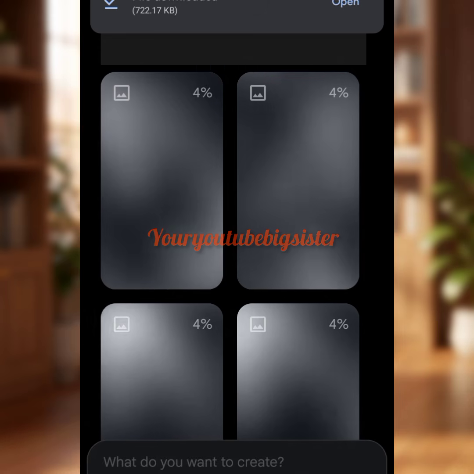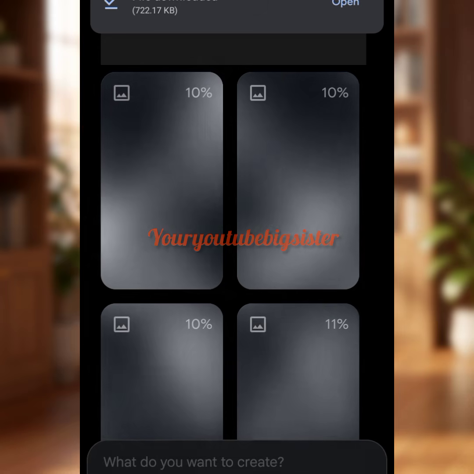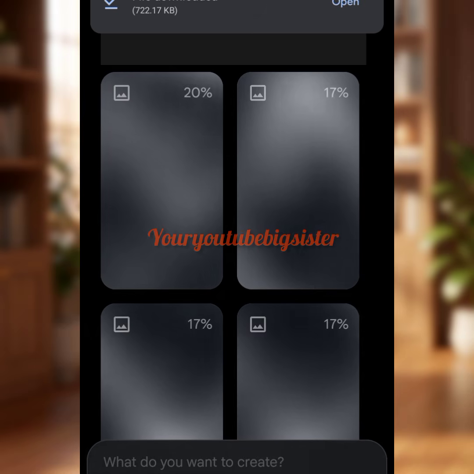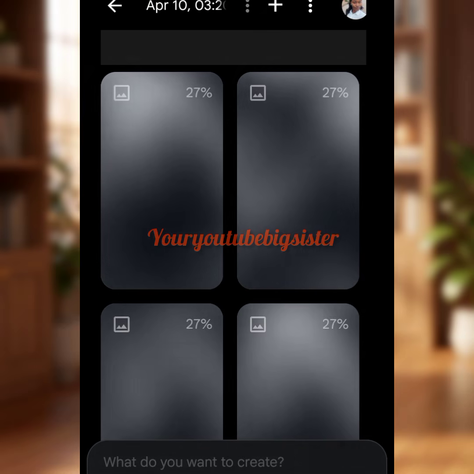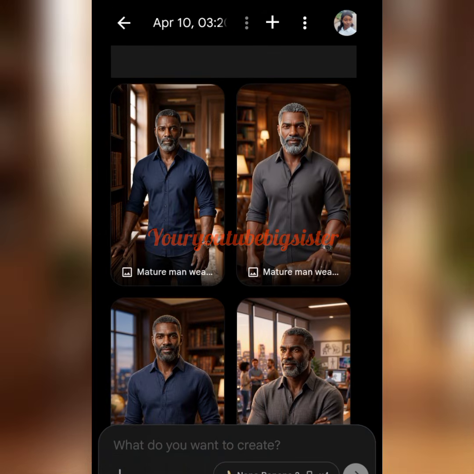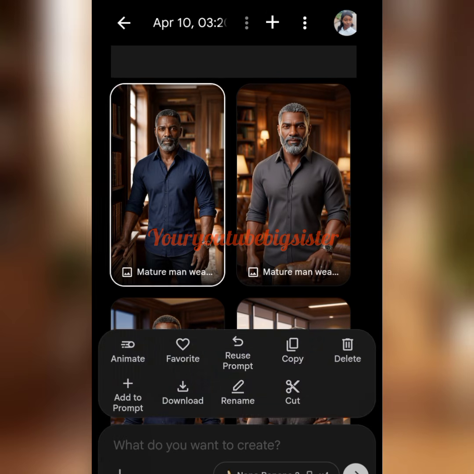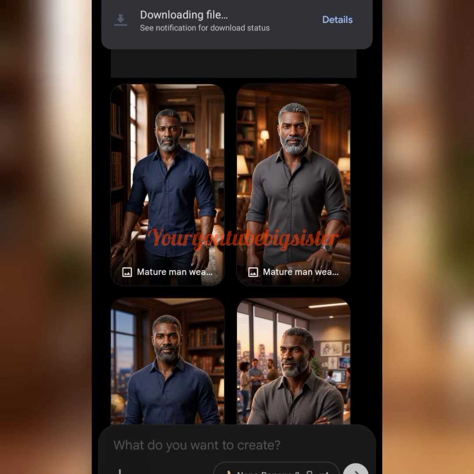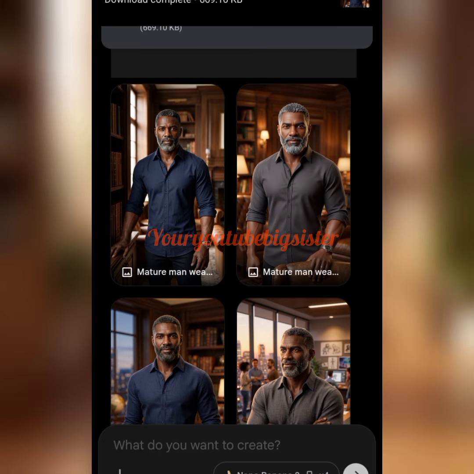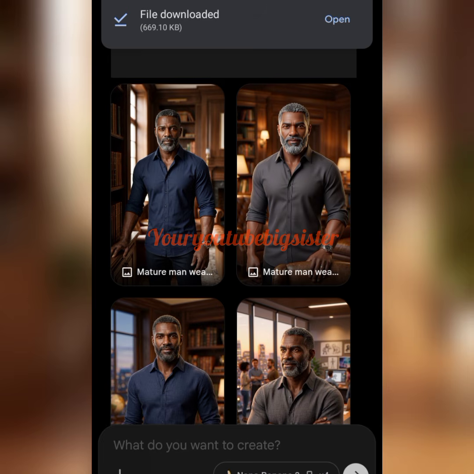So after this next step, I am going to show you how to generate consistent images using Flow AI. So stay with me. So this is the image of the lecturer. So we have to download this, and yes. Then we have to move over to the next step. Please guys, pay attention. For you to generate consistent images, this is what to do.